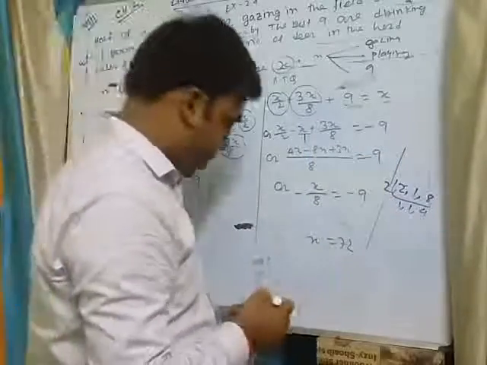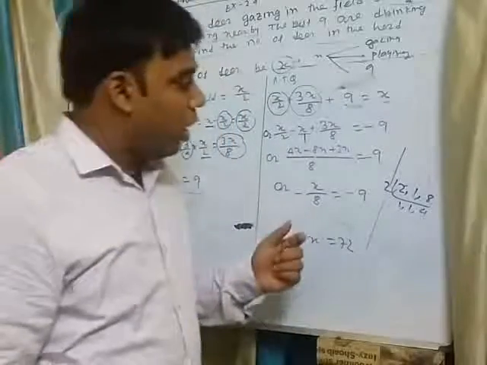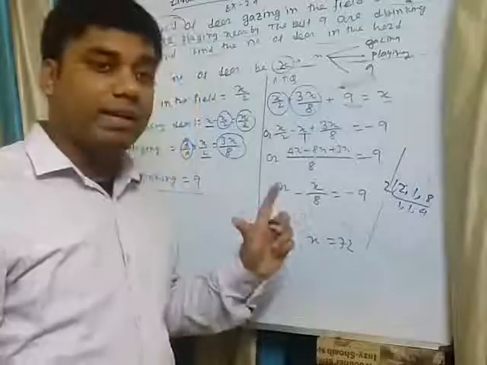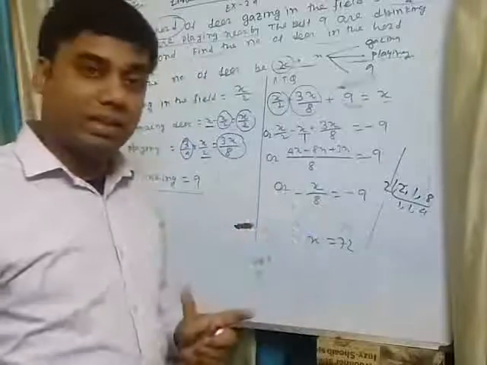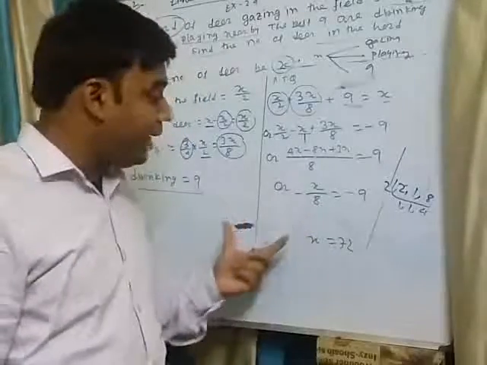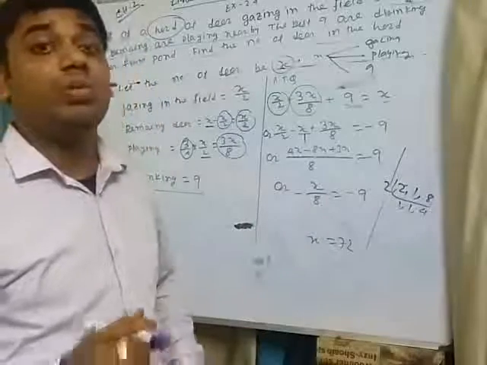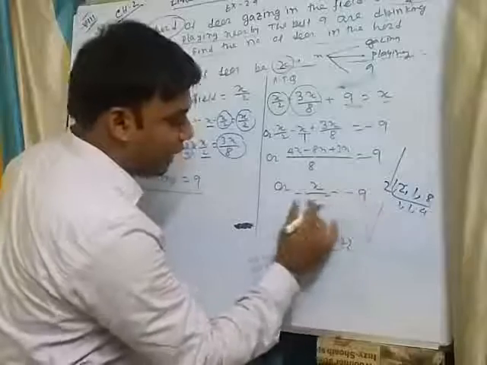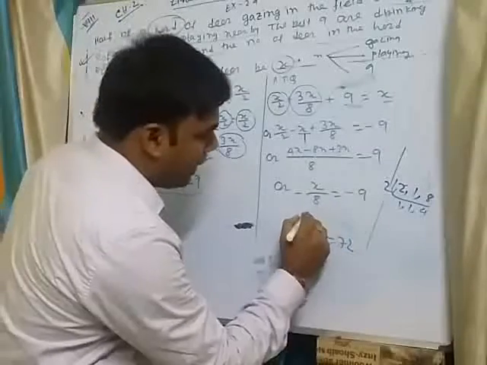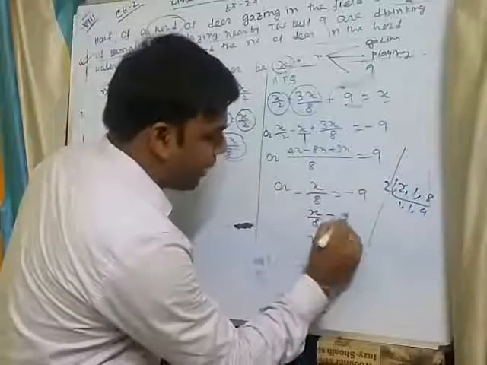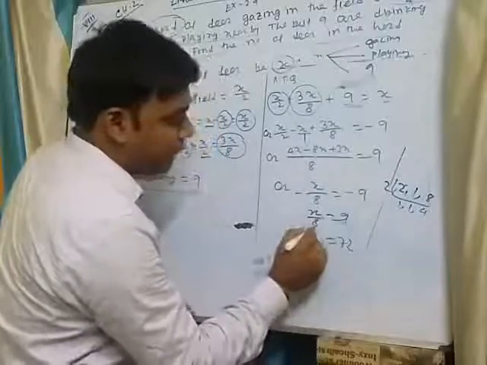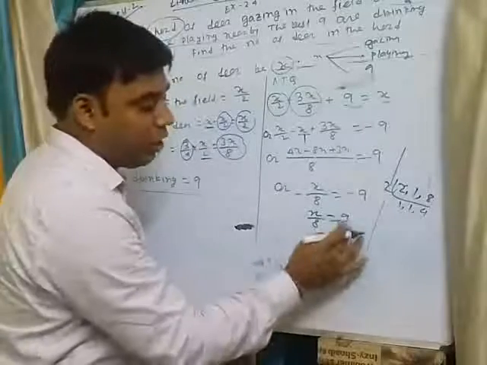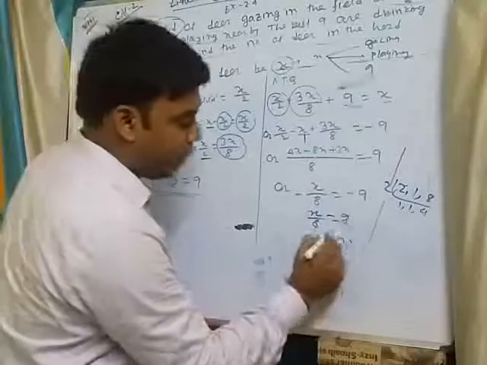As I told you before, if both sides have a minus sign, I can multiply both sides by minus. After multiplying by minus, the minus signs on both sides will be eliminated. So it will be x by 8 equals 9. The 8 divided here goes to the other side in multiplication with 9.